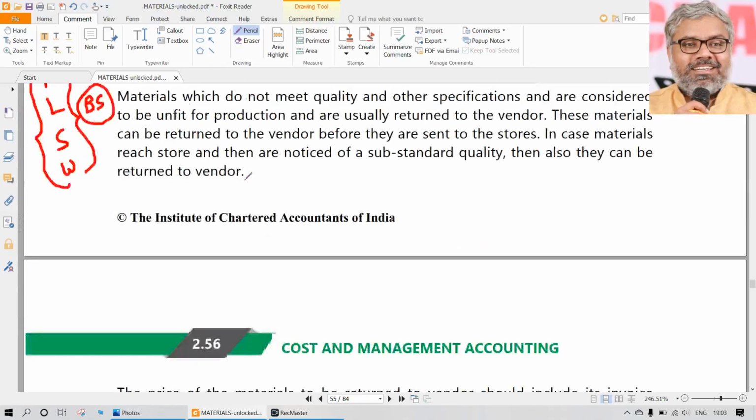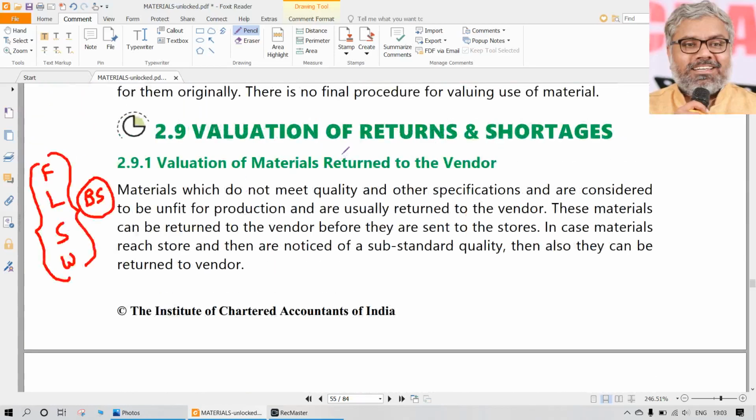When it is returned now, what are we going to do in our accounting? Actually speaking, there is no big difference. Material returned to the vendor is as good as to be valued as a material issue. So if you have a material issue valued, use the same thing for material returned also. There is no difference.